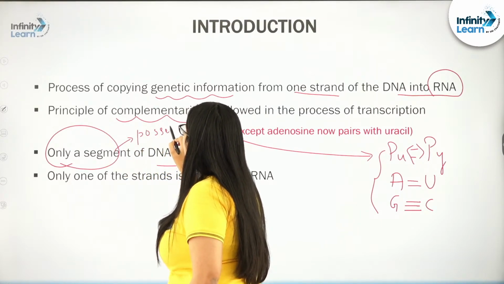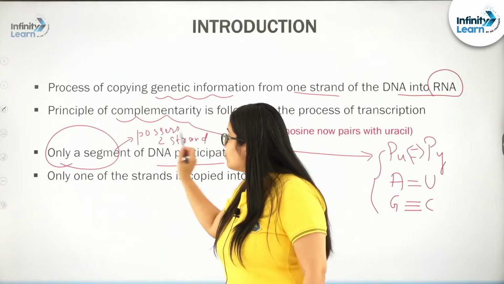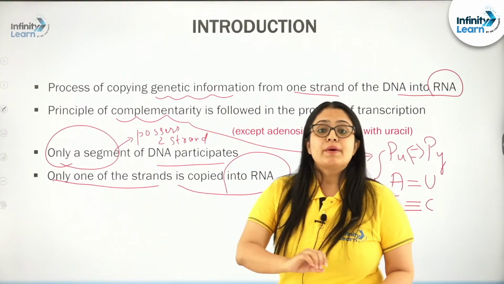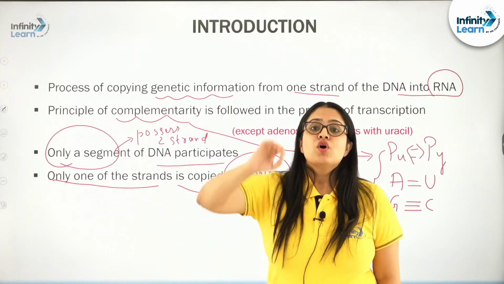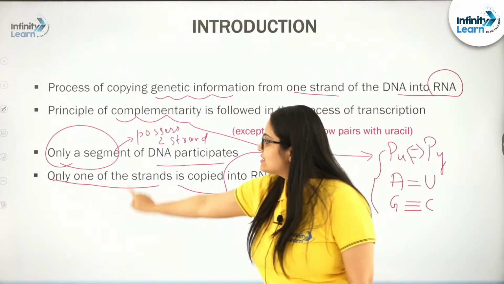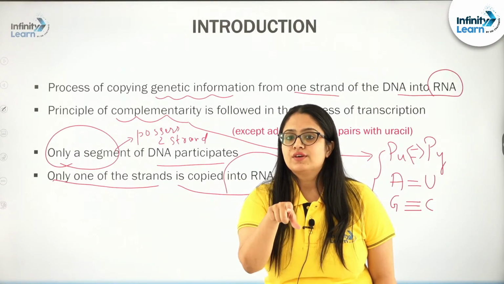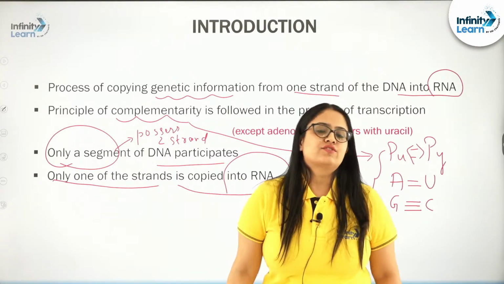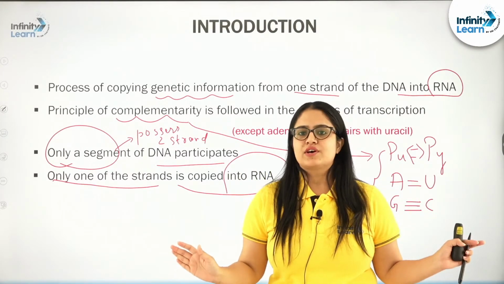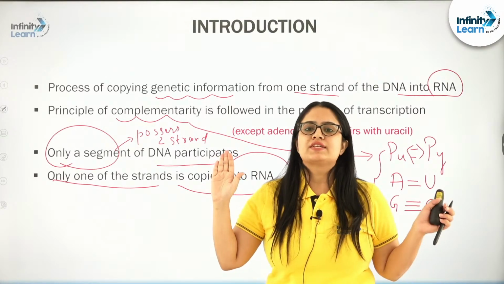A segment of DNA will possess two strands, and from those two strands only one of the strands will be copied, right? Listen to this very carefully, only and only from one strand of this segment of DNA, genetic information will be copied from DNA to RNA. So, please understand and mark this difference between replication and transcription. In replication, the entire length of the DNA will participate, both the strands will participate.